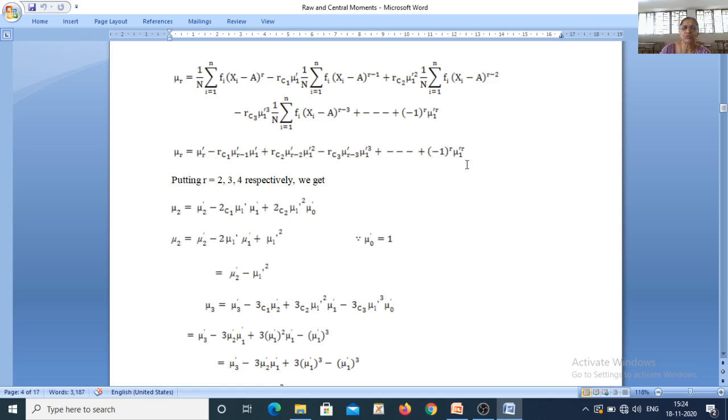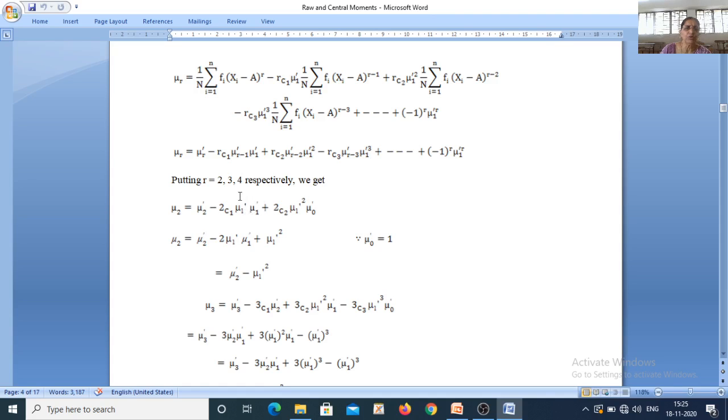It is minus 1 raised to r mu 1 dash raised to r. Now with this expression, if I put r is equal to 2, the second central moment mu 2 is equal to mu 2 dash minus 2C1 mu 1 dash into mu 1 dash plus 2C2 mu 1 dash square into mu 0 dash.